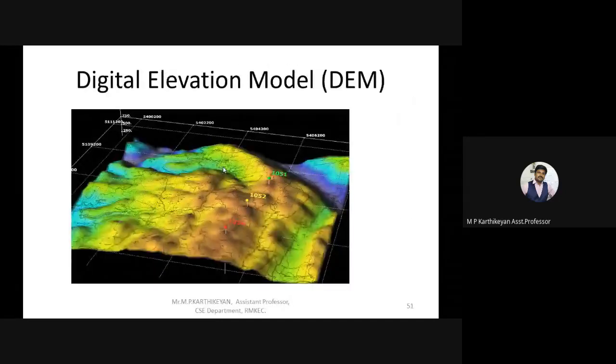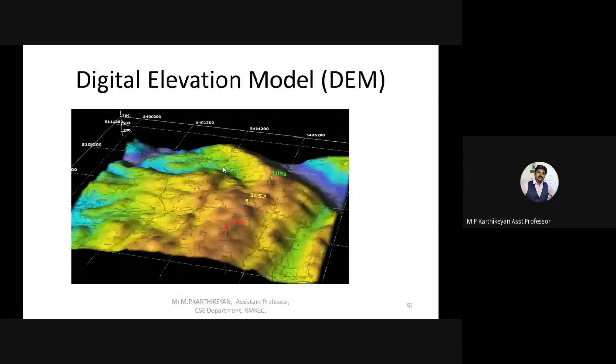This is one process, the digital elevation model. This is also one kind of input where we are scanning the real-time data and converting it into a digitized format. We can see the ups and downs of the hills here, and you can see that it has been categorized into cell formats also. Each cell consists of several categories: the maximum height, the lowest depth, the various color formats, and the availability of greens and waters there. Every cell has individual data for that cell alone. So this is cell segregation. This process is called the digital elevation model, the DEM model.